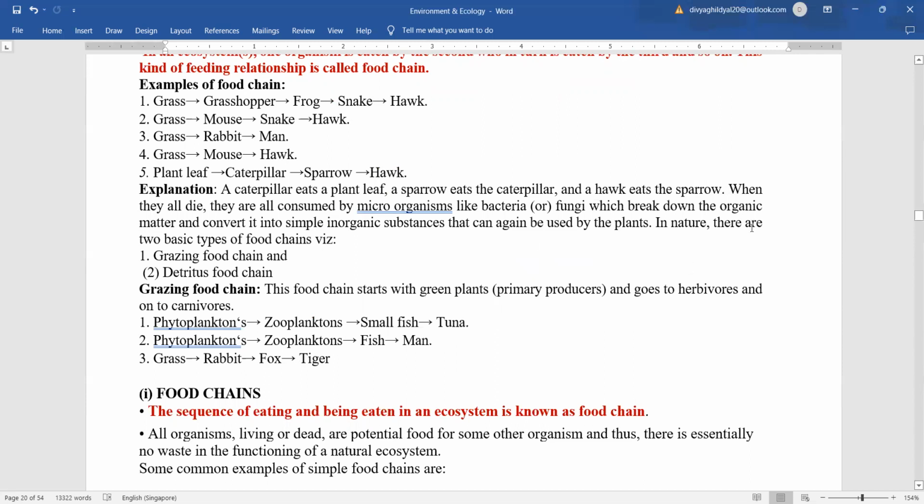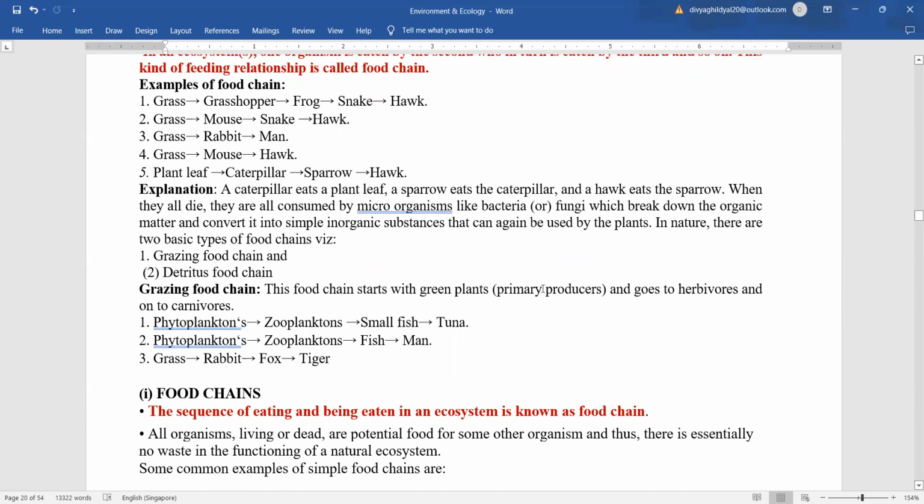So in nature, there are two basic types of food chains: grazing food chain and detritus food chain. The grazing food chain starts with the green plants, G for green, G for grazing, or the primary producers, because green plants are available.